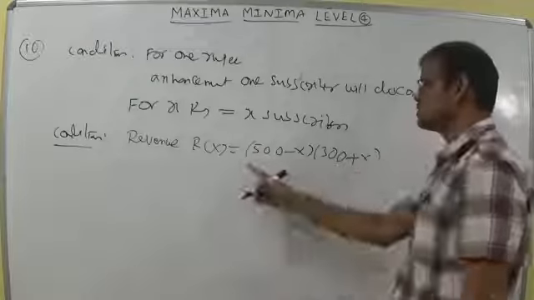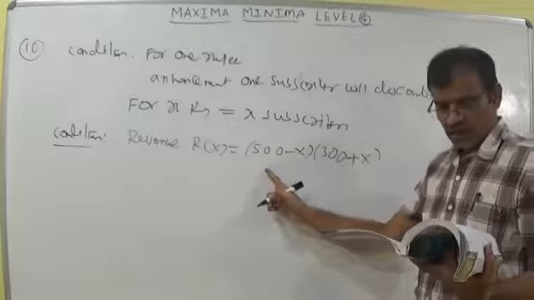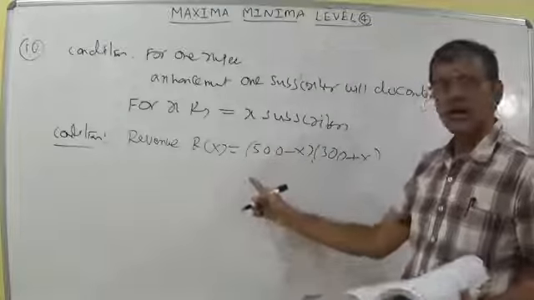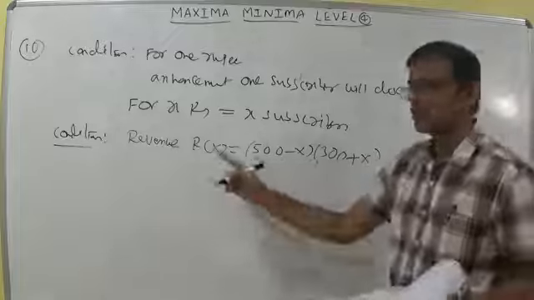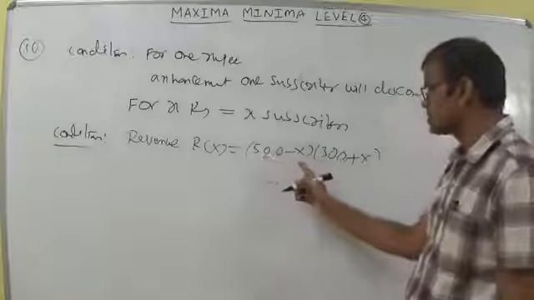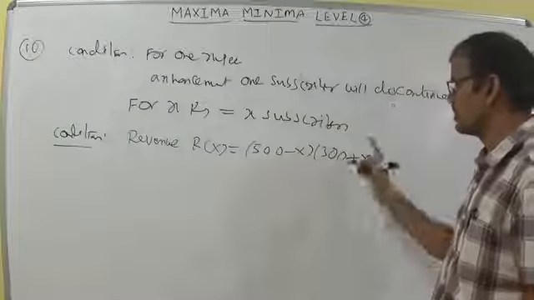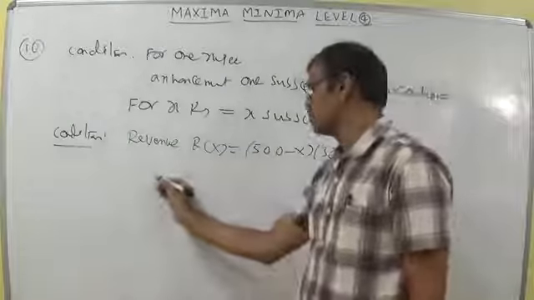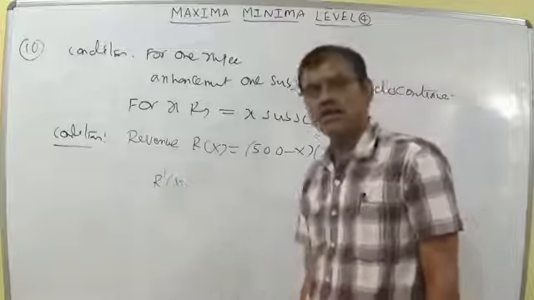This is increasing charge. So increasing, this is how many subscribers? Reducing of subscribers into increasing of amount gives the total revenue. Reducing of subscribers and increasing of rupees amount. This is the total revenue. So R of X, R dash X I am writing, otherwise dr by dx you can write.